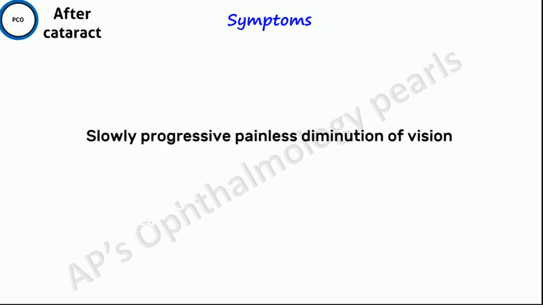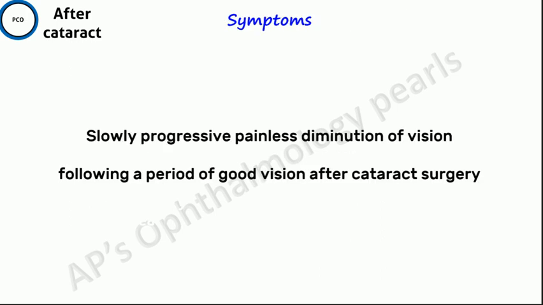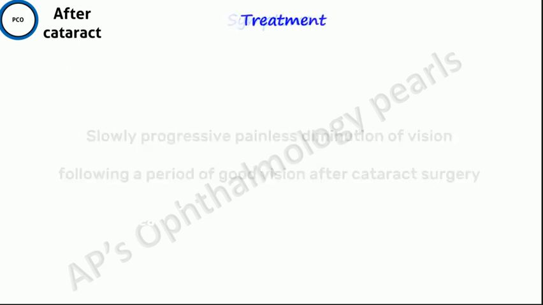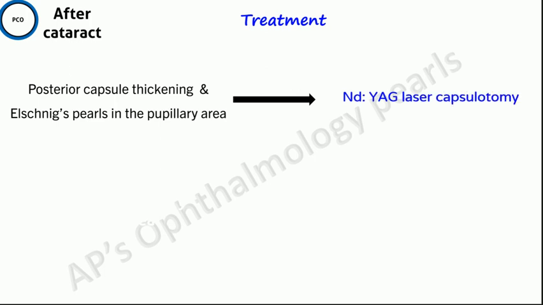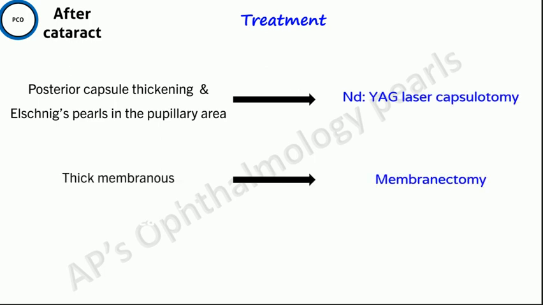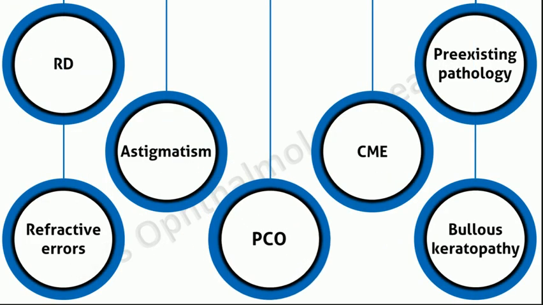The patient complains of slowly progressive painless diminution of vision following a period of good vision after cataract surgery. Coming to treatment, a thin diffuse PCO and Elschnig's pearls in the pupillary area are treated with Nd:YAG laser capsulotomy. Thick membranes have to be removed with a vitreous cutter, and Soemmering's ring doesn't require treatment as it does not involve the visual axis and so doesn't interfere with vision.